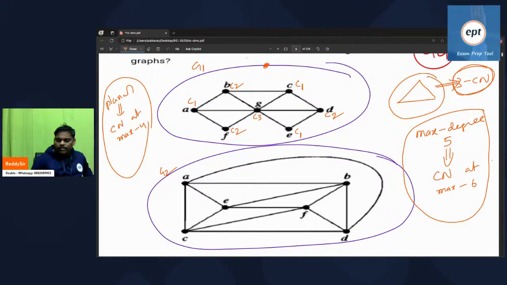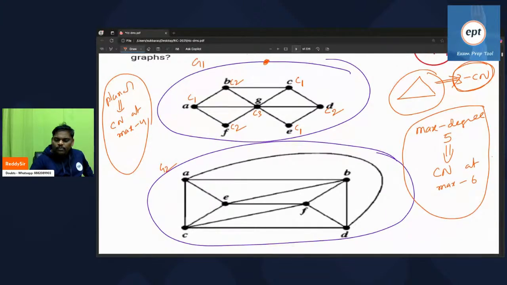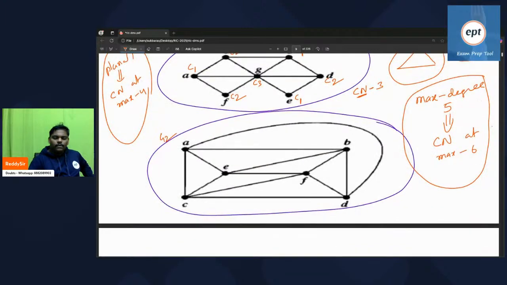Okay, let's go to the second diagram. So first one is chromatic number. Assume that Cn means chromatic number. So it is 3. Let's go to the second diagram. So let me try here. C1 here, C2 here, C3 here, C3 here. Now I think C1, this one is adjacent, so I cannot keep C2. I think I can keep C3.